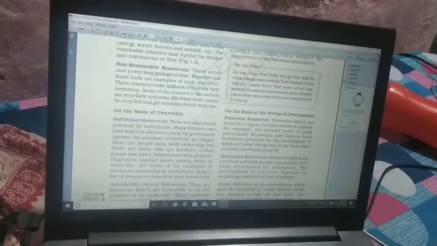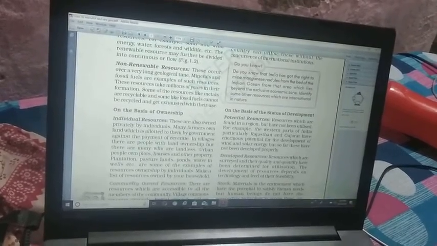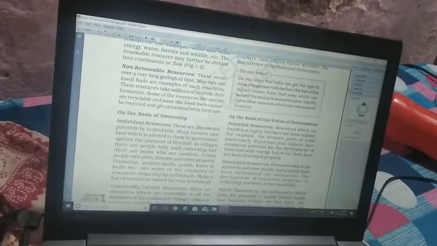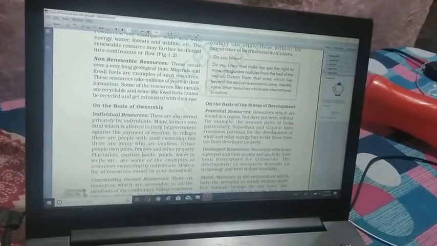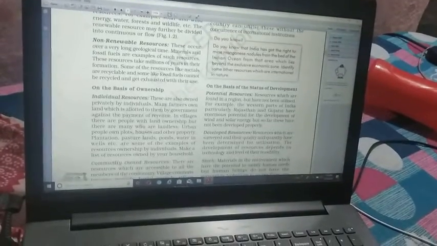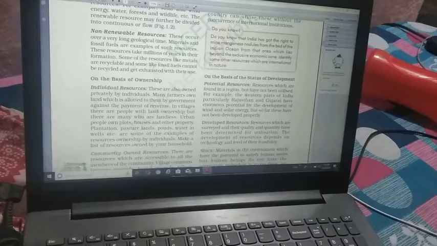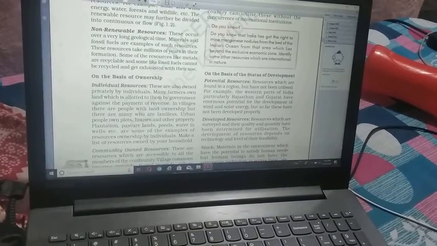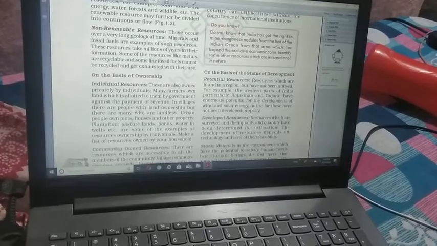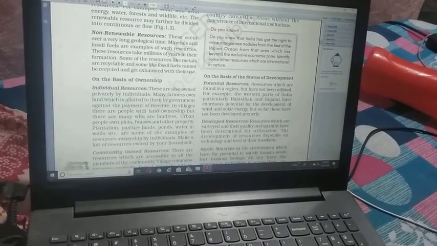Now on the basis of ownership, it is divided into four types, that is individual, community, national and international. First, individual resources mean they are for personal use. For example, if you have farmland, that can be used personally but not by the whole public. So it is known as individual resources.